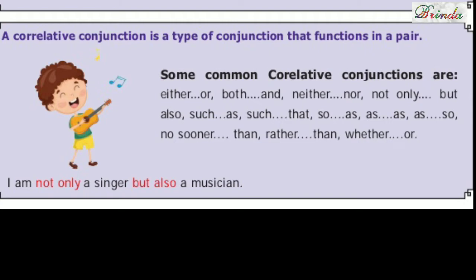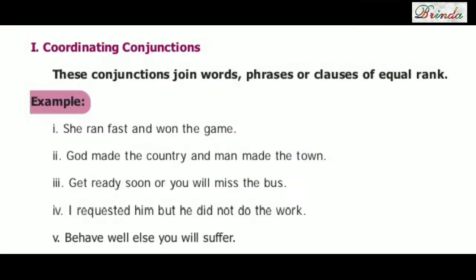Some common correlative conjunctions are either...or, both...and, neither...nor, not only...but also, such as, such that, so...as, so...that, no sooner...than, rather than, whether...or. The double ones are called correlative conjunctions. For example, I am not only a singer but also a musician. Fine, children? Now next one, coordinating conjunctions.